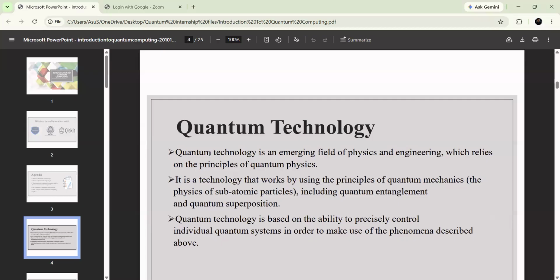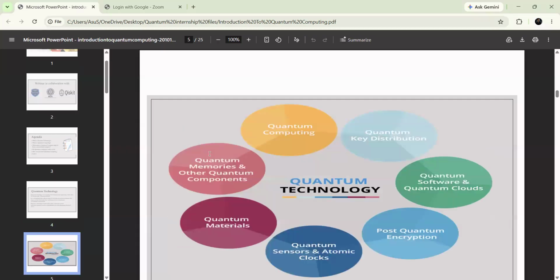Also, quantum technology has the ability to precisely control individual quantum systems. If you are considering any individual quantum system, this technology can control it by making use of the phenomena described above. What are the phenomena we have discussed? Superposition and entanglement. In order to make use of them, it controls these individual quantum systems.